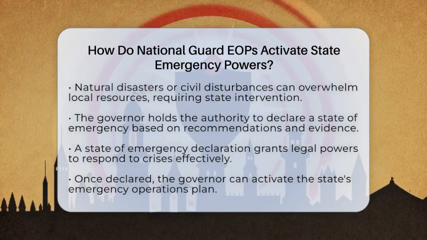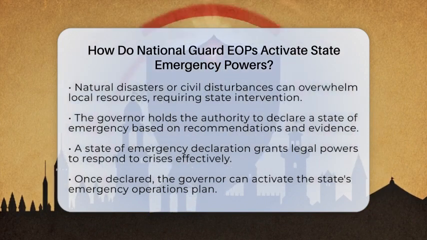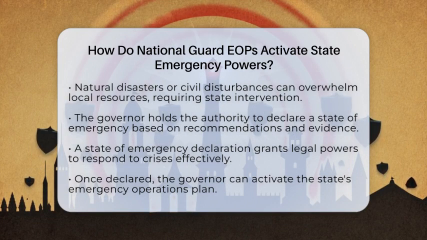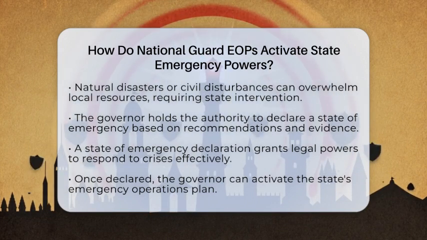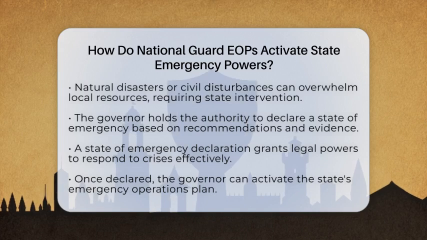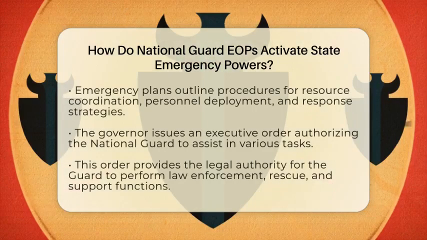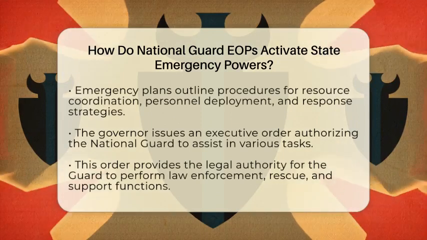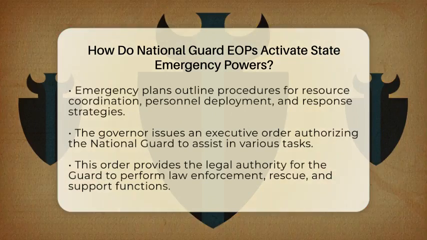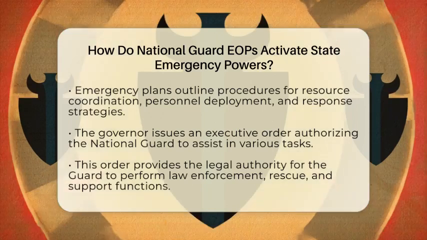The activation of state emergency powers by the National Guard begins with the governor of the state. The governor holds the primary authority to declare a state of emergency, which is a formal declaration that grants specific legal powers to respond to a crisis. This declaration is typically based on the recommendation of emergency management officials and is supported by evidence of the threat or disaster. Once the governor declares a state of emergency, they can activate the state's emergency operations plan.